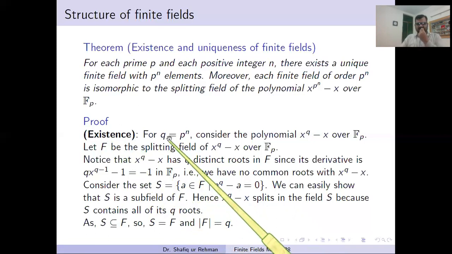So there must exist a field with Q elements where Q is a power of a prime. Yes, so this proves the existence of a finite field for each prime power order. And now we prove the uniqueness.